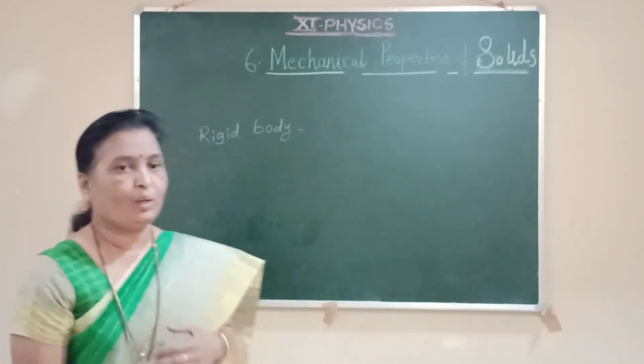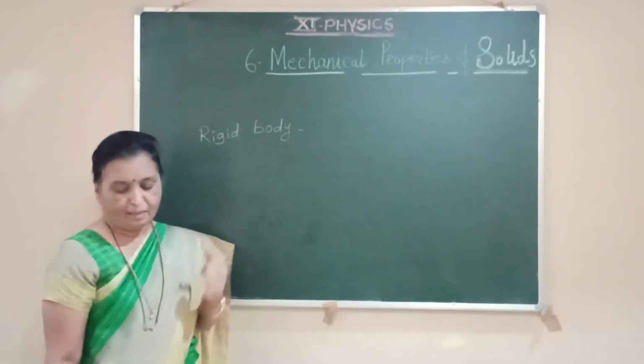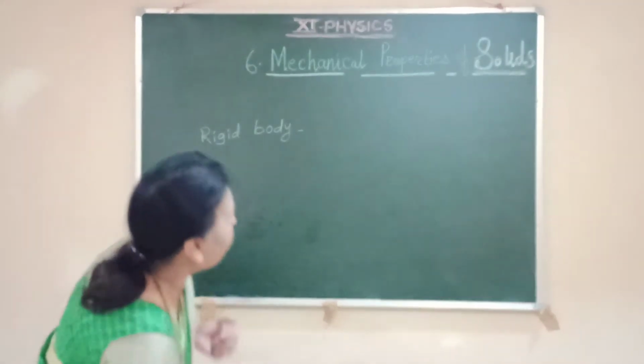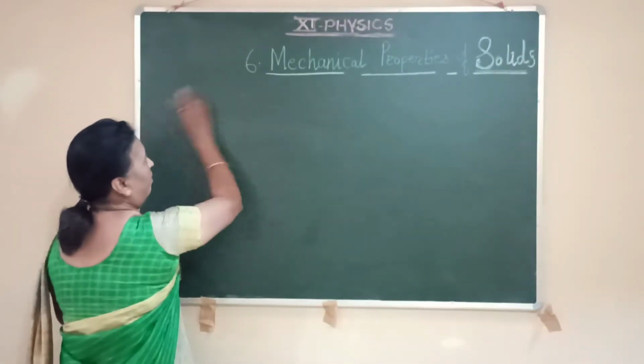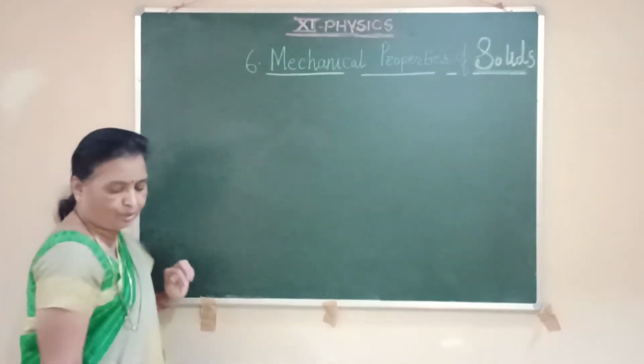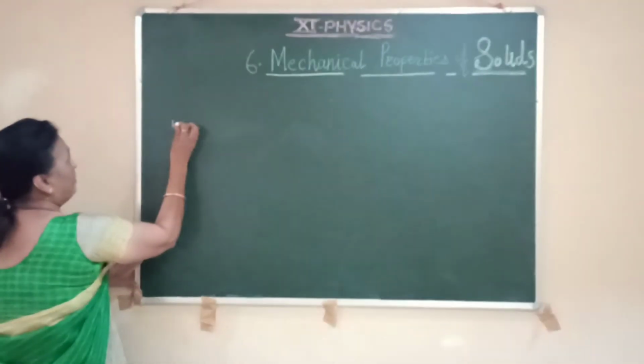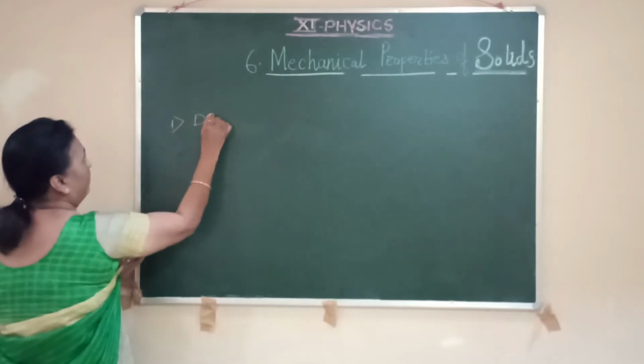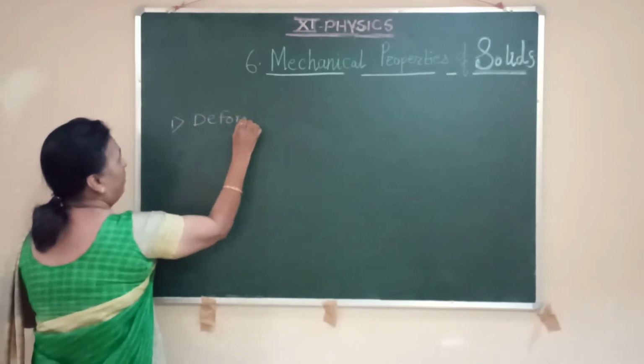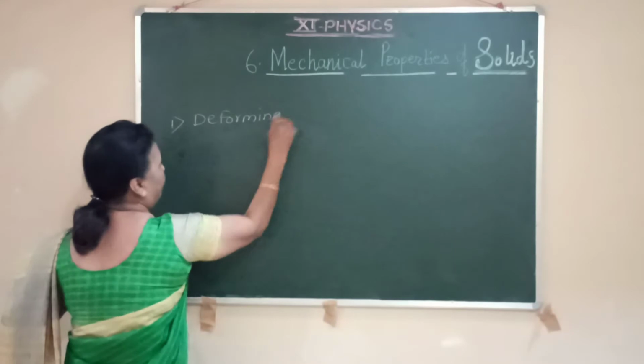In order to consider the mechanical properties of solids, we consider the concept of the deforming force of a body. What is meant by deforming force? The first definition from this chapter is deforming force.